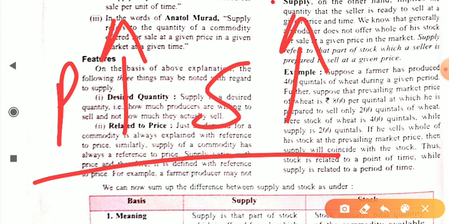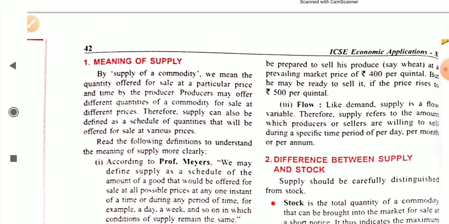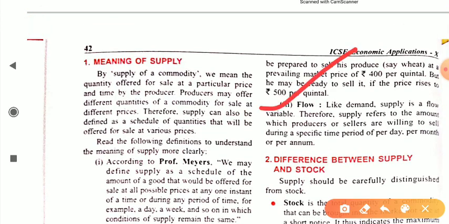That's why the producer supplies more when price increases, and when the price of a commodity decreases, supply decreases. So this is the relationship between price and supply. This is also known as the law of supply, which we will study in a further section. So the first point is desired quantity, the second is related to price. The next point is flow. Dear student, this is important.